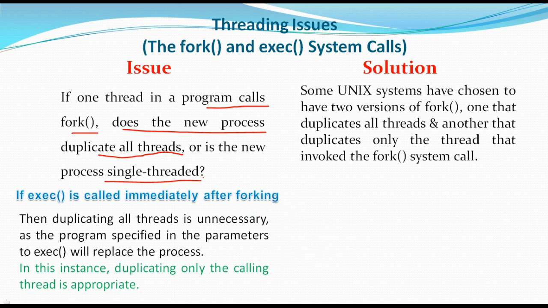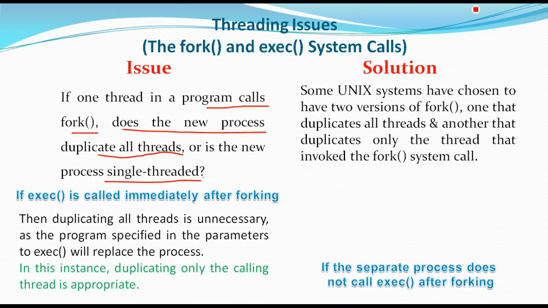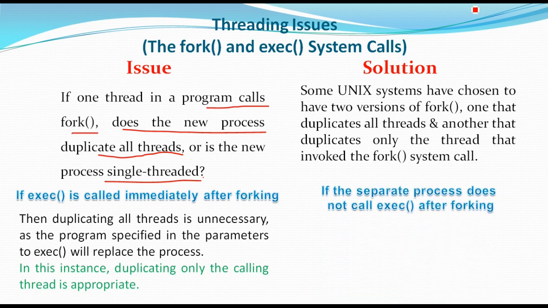Now, what happens if the separate process does not call exec after forking?